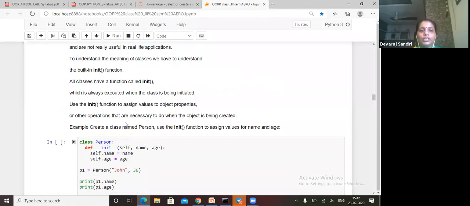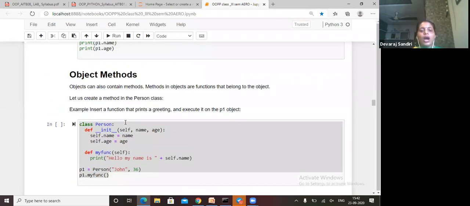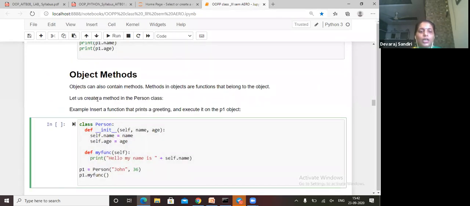Any doubt up to this init method? Now, how do we create methods on our object? Objects can also contain methods. Methods in an object are also functions that belong to the object. Let us create a method on the Person class.